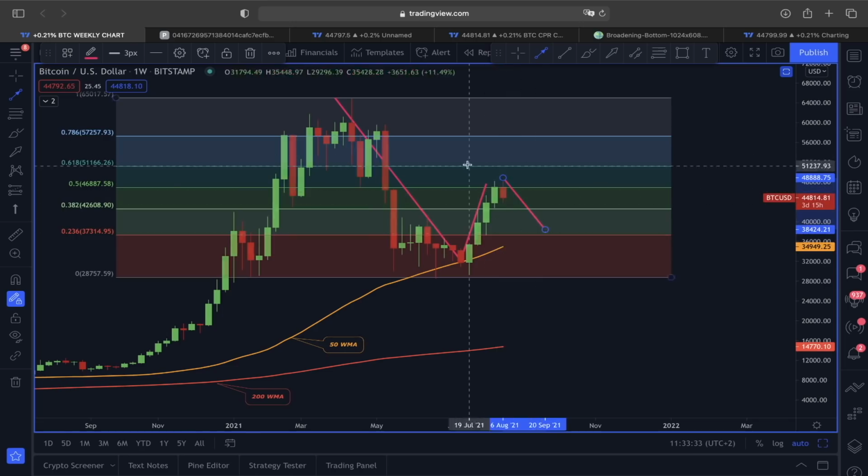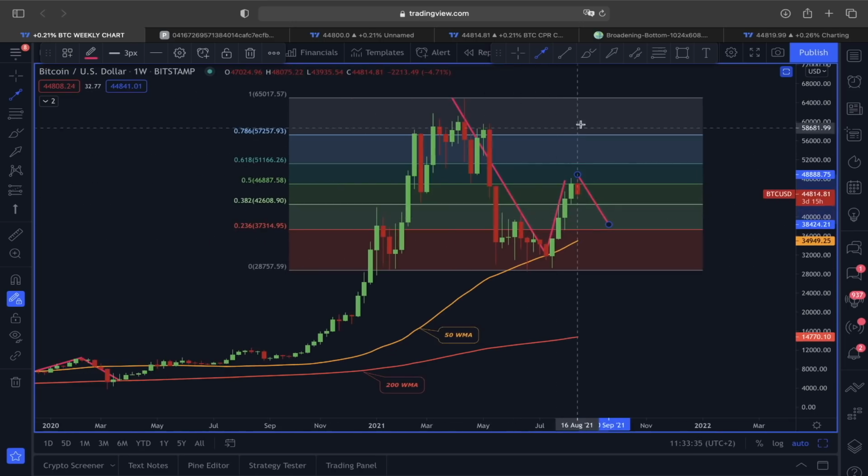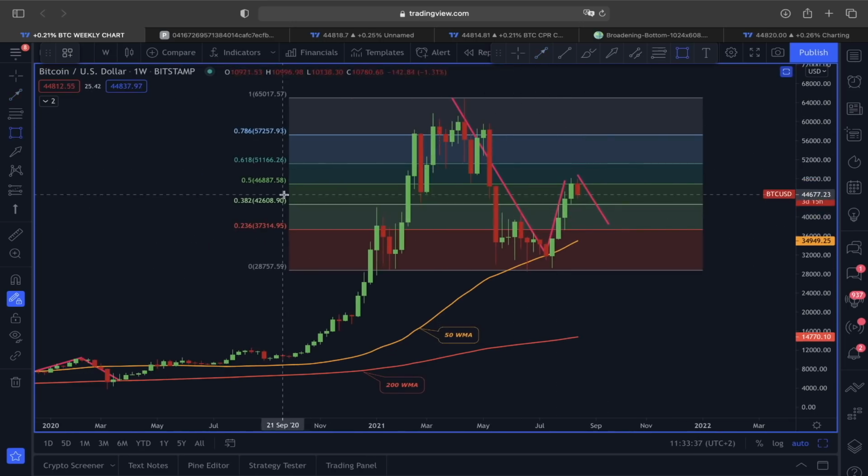Because if this is going to continue to the downside, what we want the price of Bitcoin to do at any cost is find a support above this 42,000 price range. If we do manage to remain above this 42,000, then there might be some strong support lying around that area, and price again trying to break to the upside. The reason why the price must stay above this 42,000 range is because you can see here.